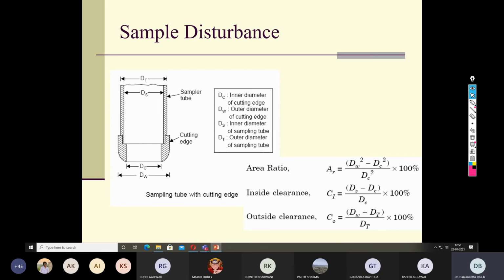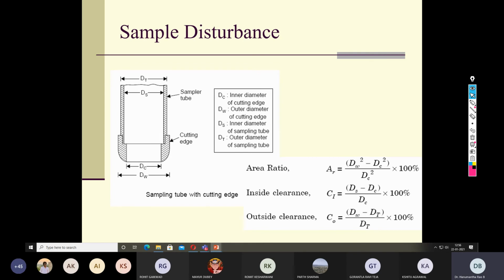Now one particular thing that was discussed is that because of the wall thickness, there is some kind of disturbance to the soil sample. If it is too much disturbance, then we should state that sample as a disturbed sample. But there should be some criterion to decide whether the collected soil sample is a disturbed sample or undisturbed sample.